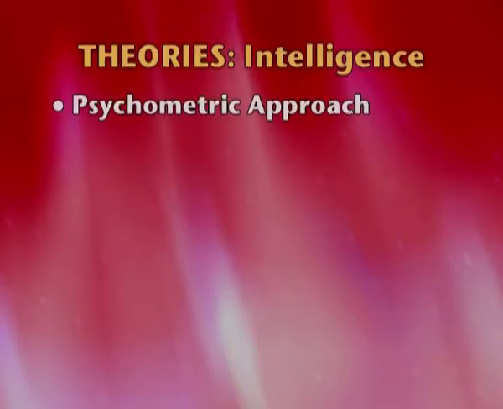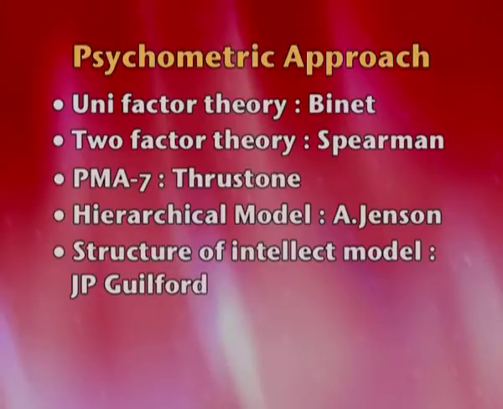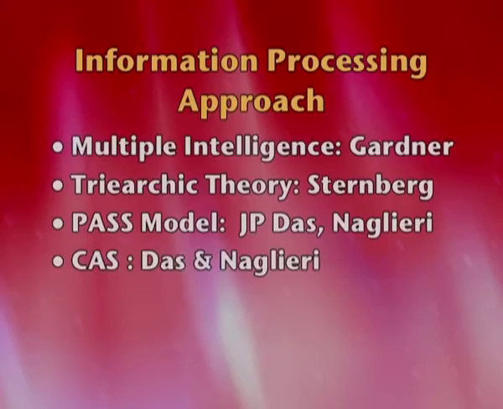Let's move on to the last topic, which is the various theoretical approaches to understanding the concept of intelligence. Now, here we have 2 major approaches. First is the psychometric approach and the other is the information processing approach. We have 5 concepts under psychometric and we have 3 concepts under the information processing approach.